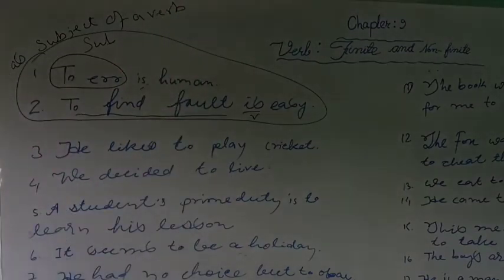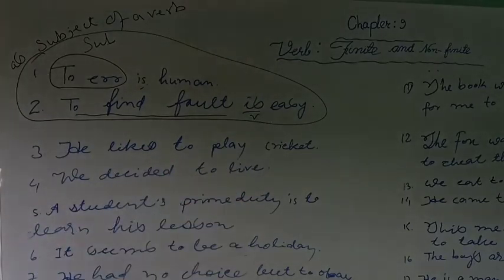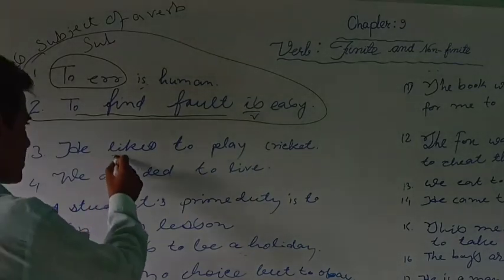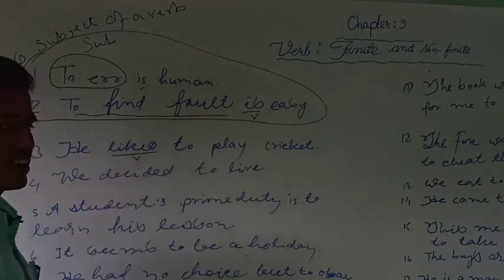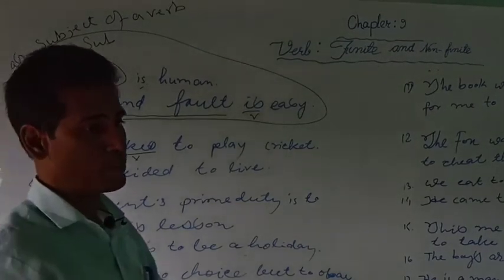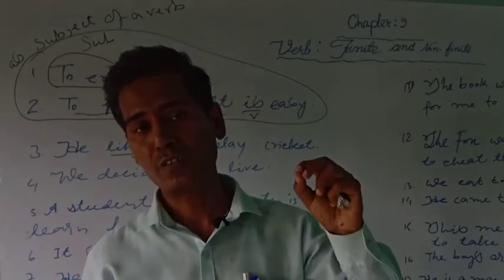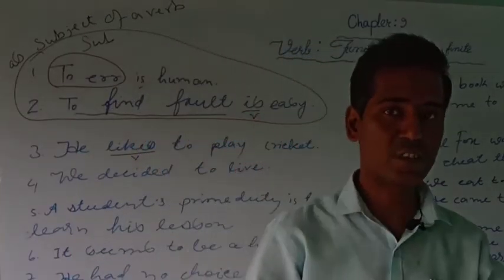Now look at the third sentence: He likes to play cricket. You know, likes is the verb here. Likes is an action word, so likes is the verb. Now we know how to find the object from a sentence: you have to put the question to the verb as what and to whom.